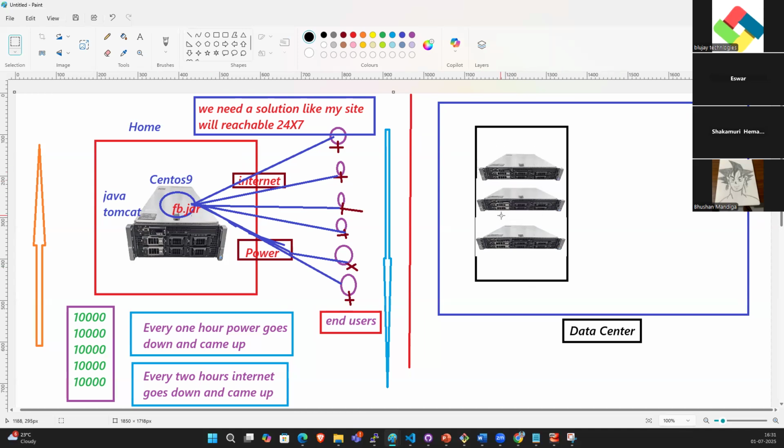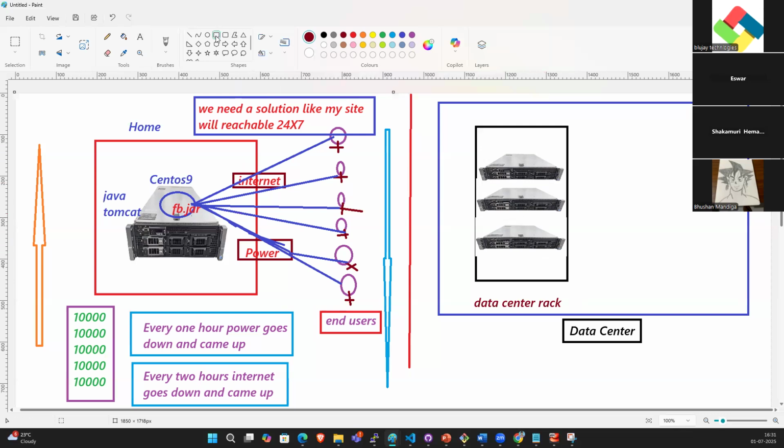So this is the rack, and we keep three or four servers in this rack. This is a data center rack.